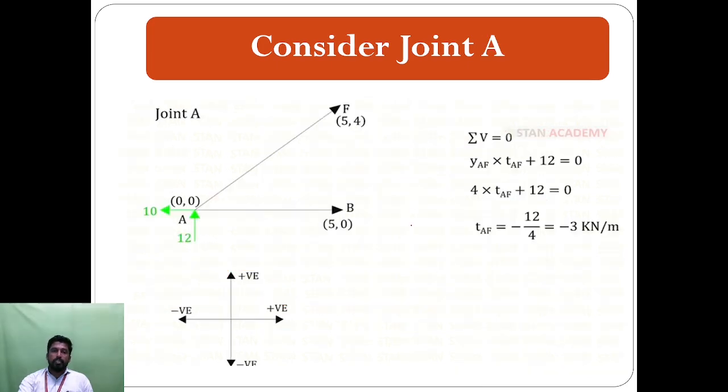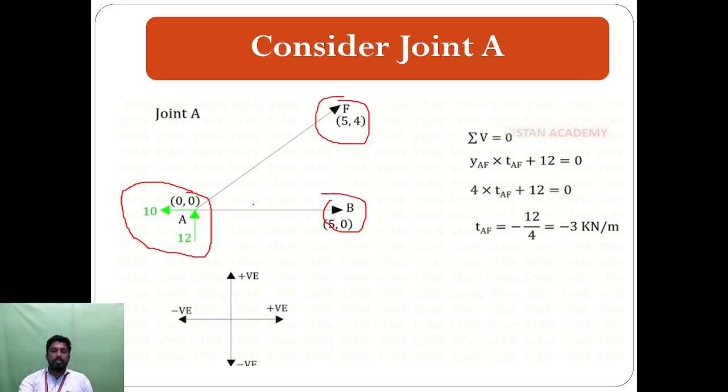Next, consider the joint A. From the picture we can take the joint A. Here at joint A we already know two reactions: one is the vertical reaction and another one is the horizontal reaction. Here the B support is connected. So here there are two horizontal and one vertical.